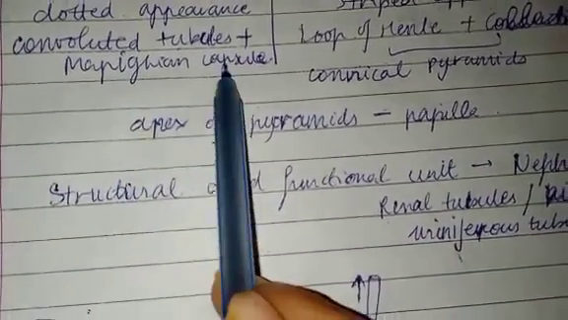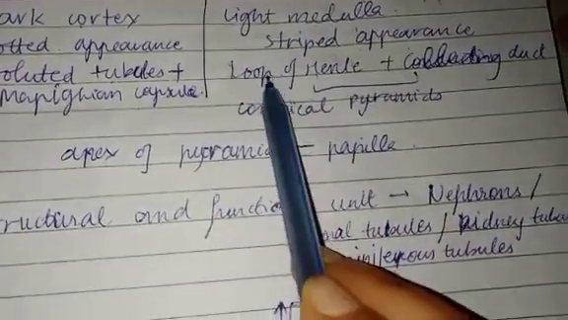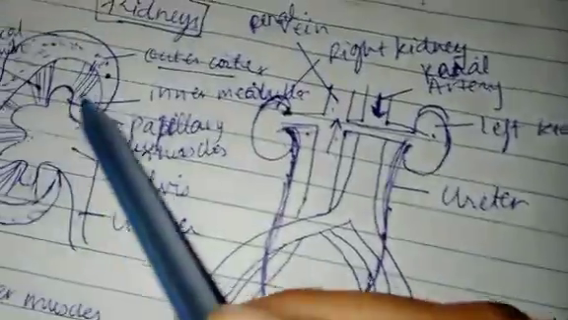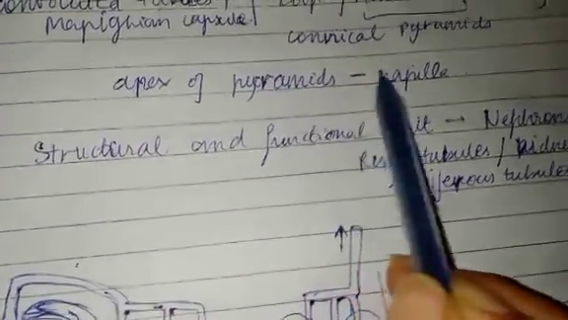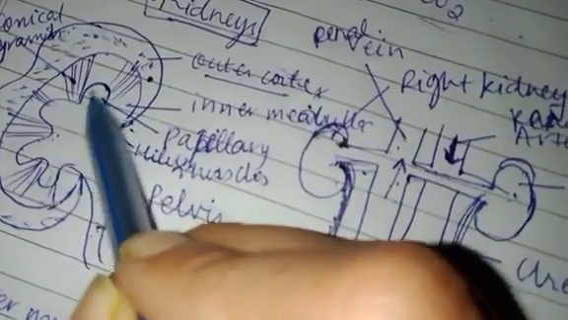Then Malpighian capsule. But this is striped in appearance because it has the loop of Henle and collecting duct, and these are called conical pyramids, like we saw here. These are somewhat striped. So I'll talk about it later. So the apex of the pyramid is called papilla or papillary muscles. These are the apex of the pyramid, so these are called papilla.